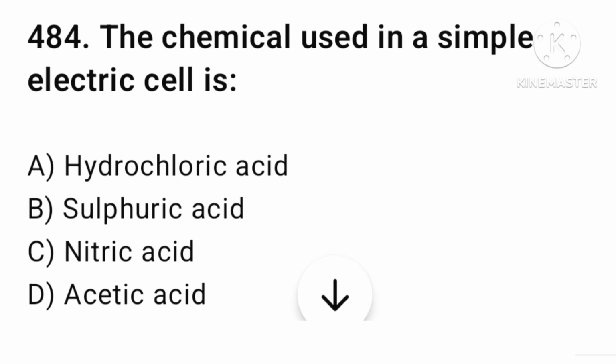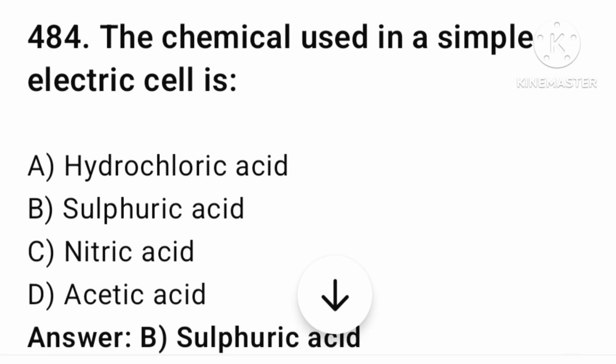Next question. The chemical used in a simple electric cell is hydrochloric acid, sulfuric acid, nitric acid, or acetic acid. The answer is option number B, sulfuric acid.